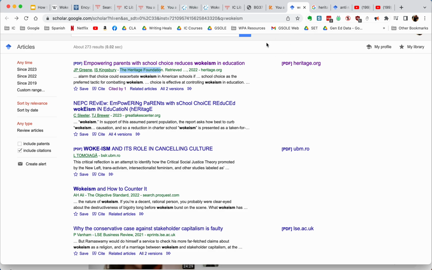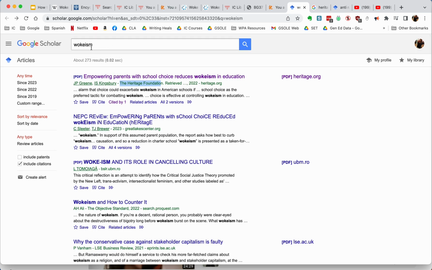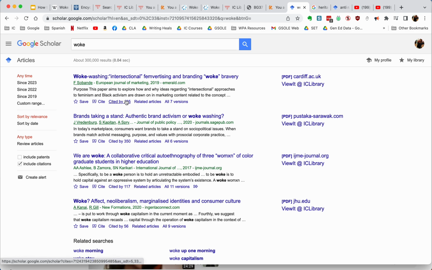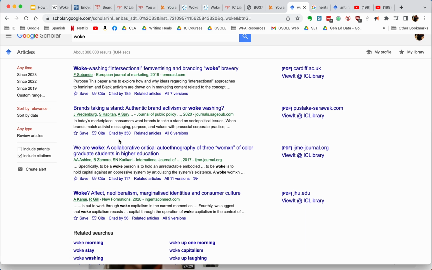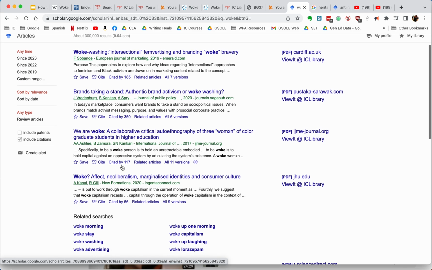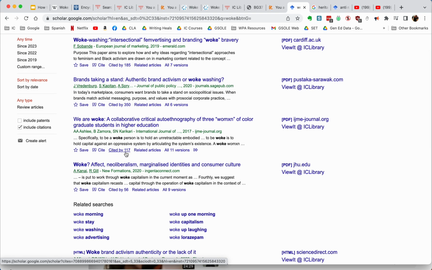And then from there, I can continue to search. I can just look up the word woke if I wanted to and see what comes up there. And then so we have some interesting articles, woke washing. And so here we see it was cited by 185. These numbers, cited by 350. These numbers teach us that a lot of authors and researchers are creating a lot of buzz around this particular article. And so there's a lot of people reading it, a lot of people citing it. Basically, the higher the number, the more important it is to these scholars.